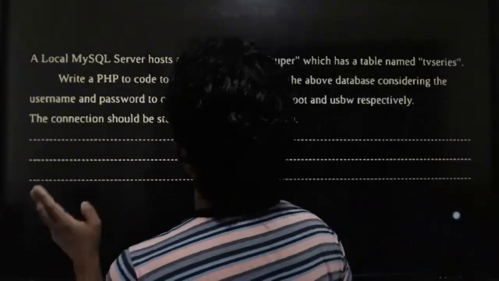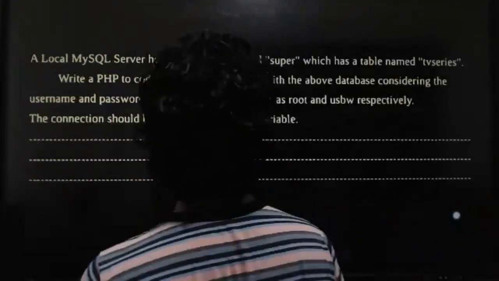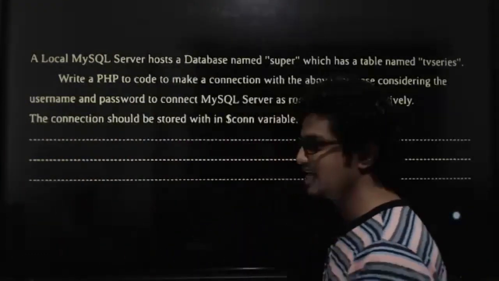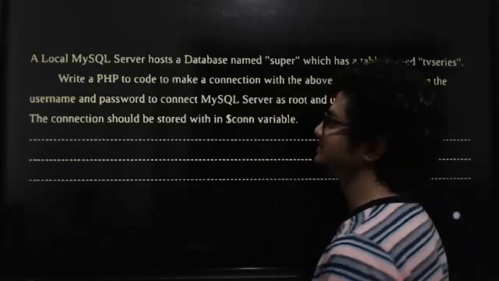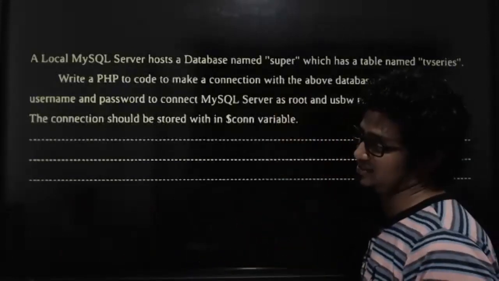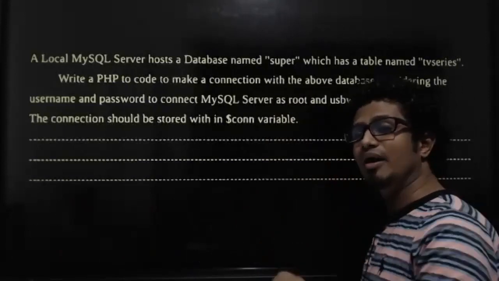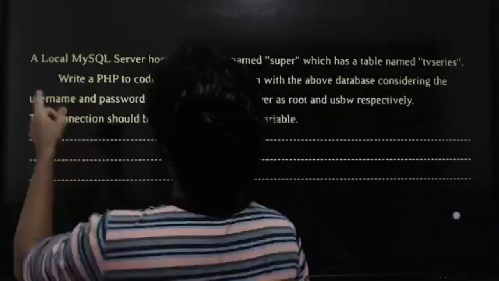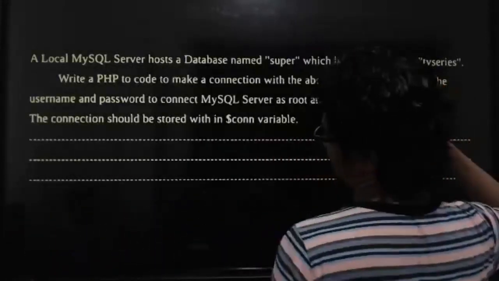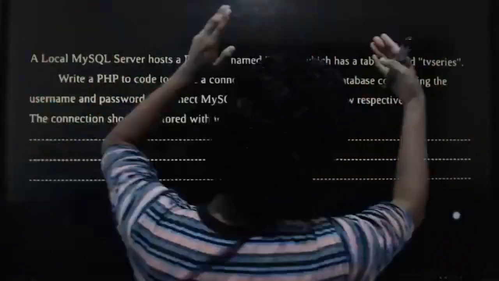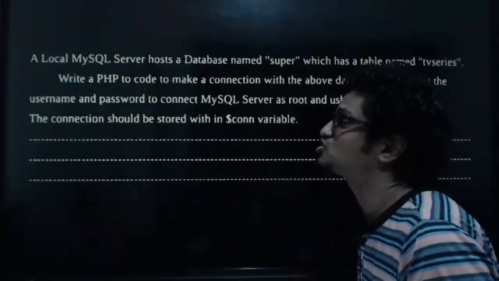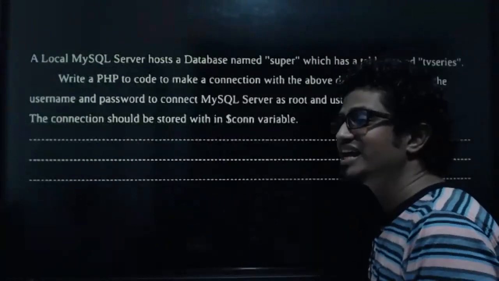A local MySQL server hosts a database named Super, which has a table named TV series. Database name is Super, and the table name is TV series. A local MySQL server, local one. Local one means within the same computer. Write a PHP code to make a connection with the above database, considering username and password to connect MySQL server as root and USB-W respectively. The connection should be stored within con variable.